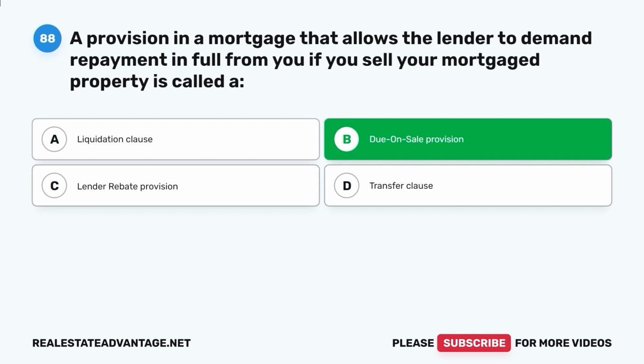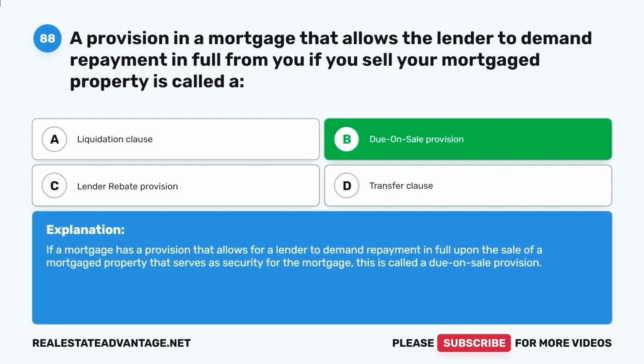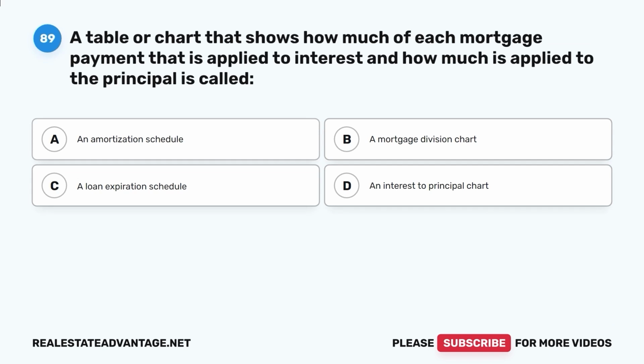Due on sale provision. If a mortgage has a provision that allows for a lender to demand repayment in full upon the sale of a mortgage property that serves as security for the mortgage, this is called a due on sale provision. Question 89. A table or chart that shows how much of each mortgage payment that is applied to interest and how much is applied to the principal is called A. An amortization schedule, B. A mortgage division chart,